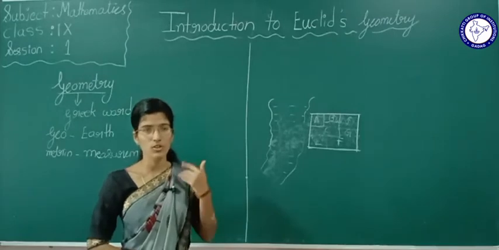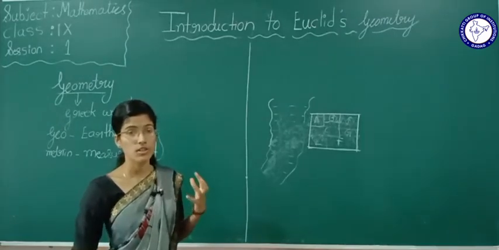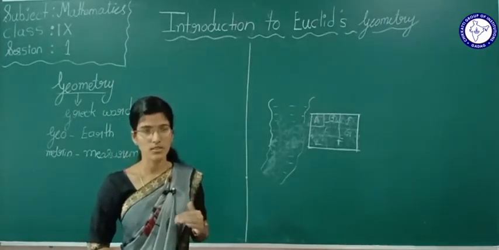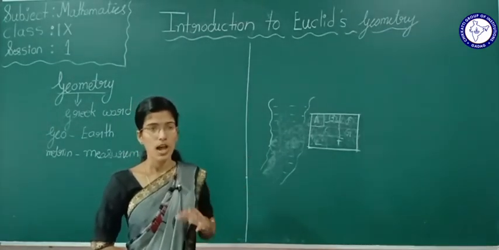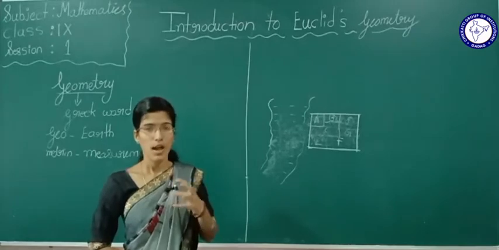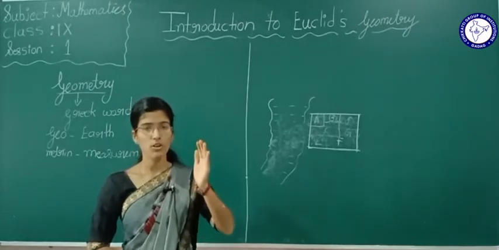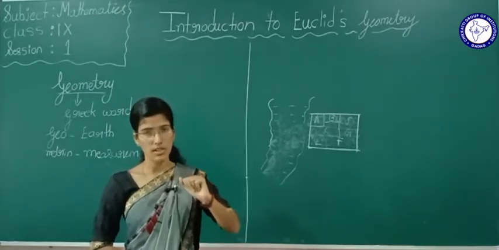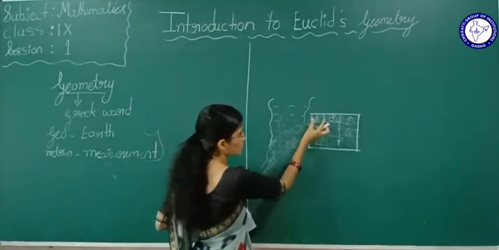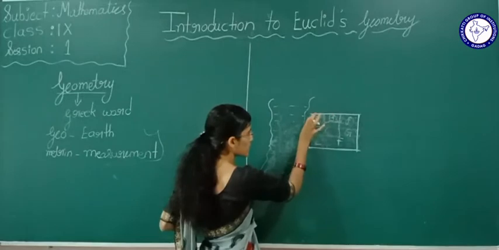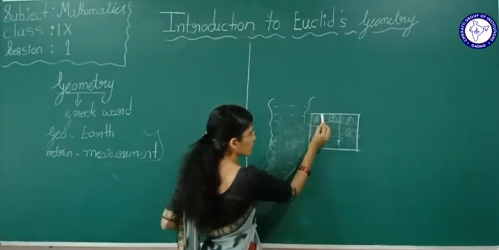That's why they thought of constructing boundaries, so that when the flood came, nothing would happen. To construct boundaries here, for this land belonging to person C, they needed to calculate the area.